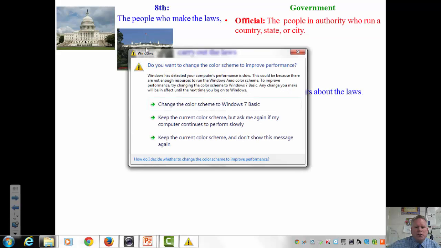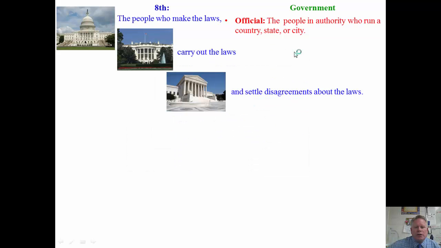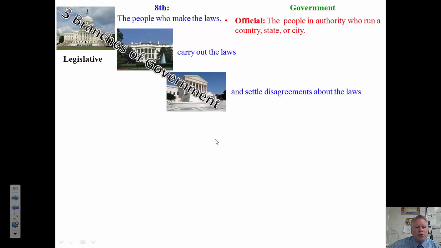And all three of these together are called the three branches of government. So you have the legislative branch who makes the laws, you have the executive branch who carries out the laws, and you have the judicial branch who settles disagreements about the laws.